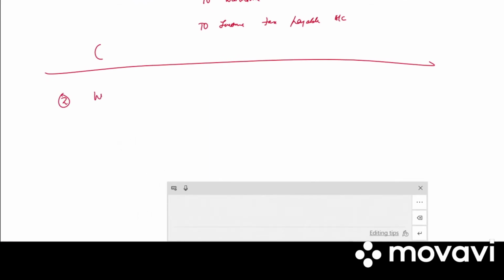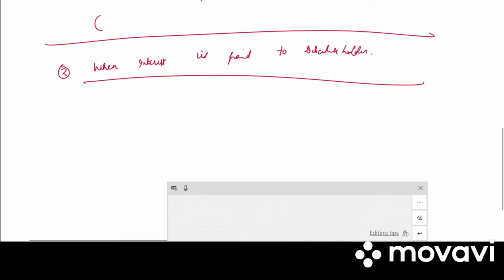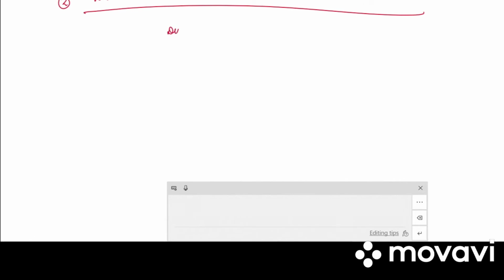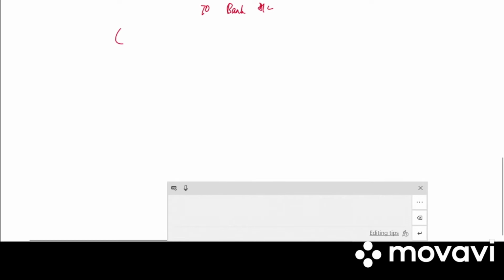Next, second entry, afterwards we will be paying interest to debenture holders. So write down when interest is paid to debenture holders. So the journal entry will be debenture holders account debited to bank account. Write the narration. Payment of interest.